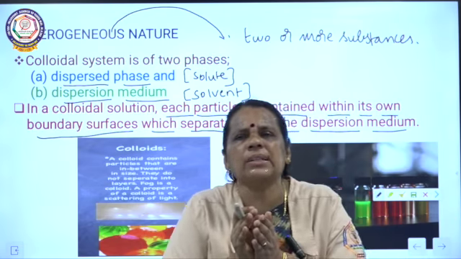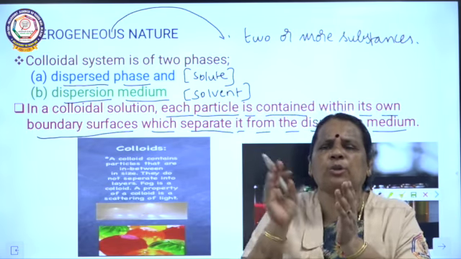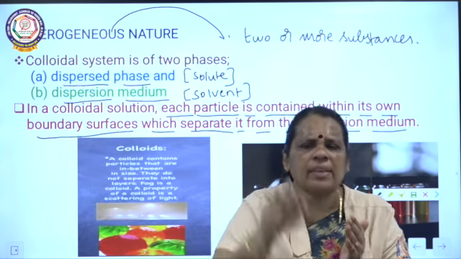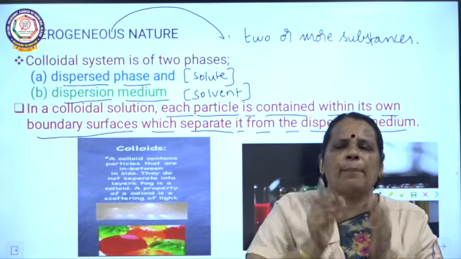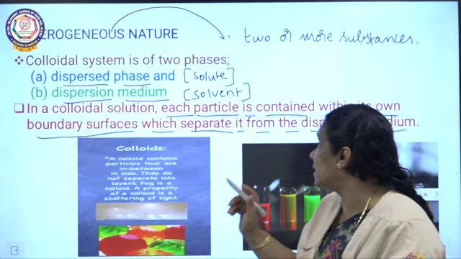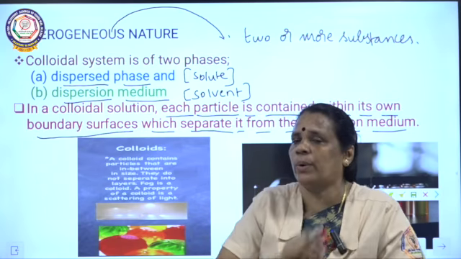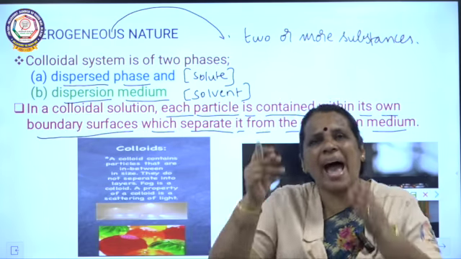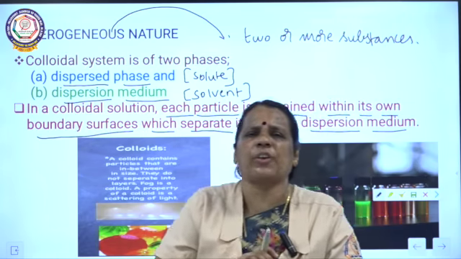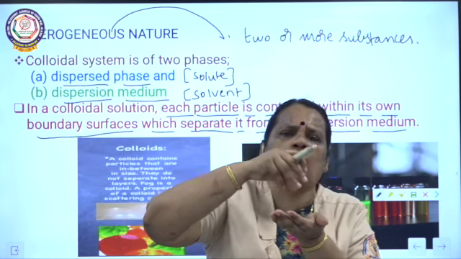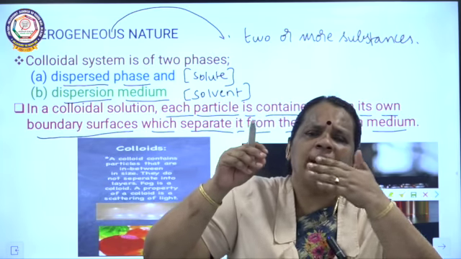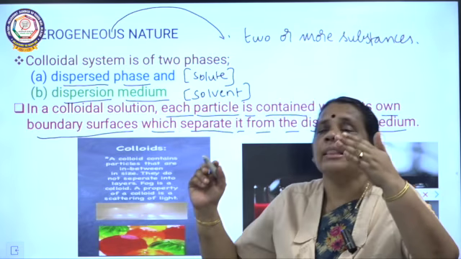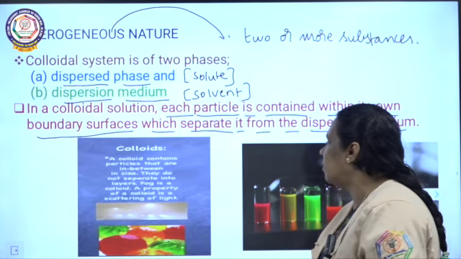So the particles of the solute phase, the dispersed phase, are separated by this boundary from the solvent phase, the dispersion medium.